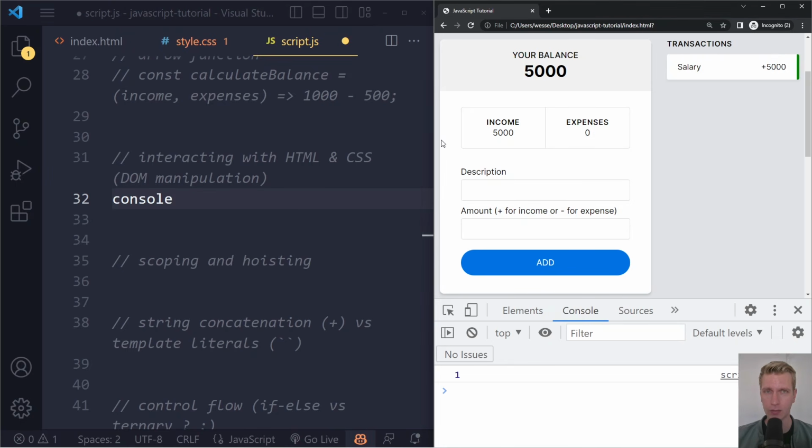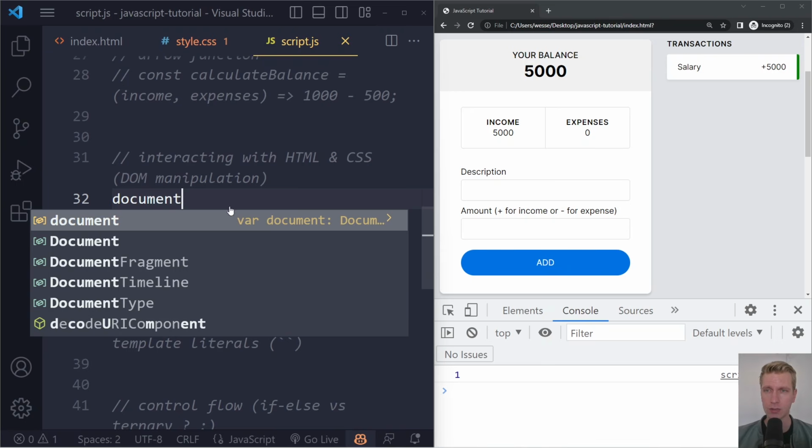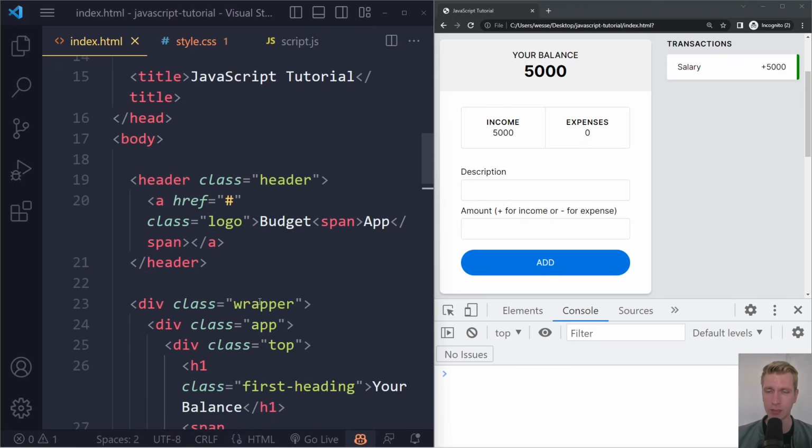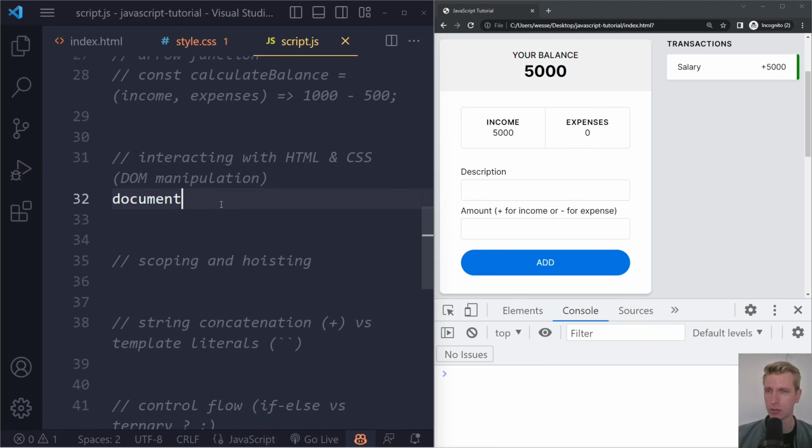But we want to interact with this part here, you could say, the HTML. So another object that the browser gives us is a document. If I refresh here, we also don't get an error. So document exists. We haven't created it. It's the browser that gives us this. And this document represents the HTML. So it's an object. It's also called the document object model, DOM for short, and we can do many things with this.